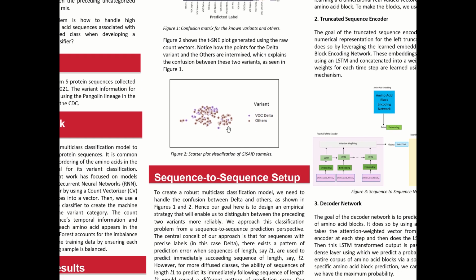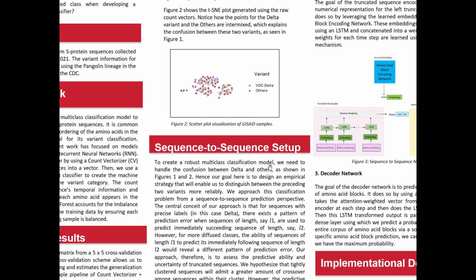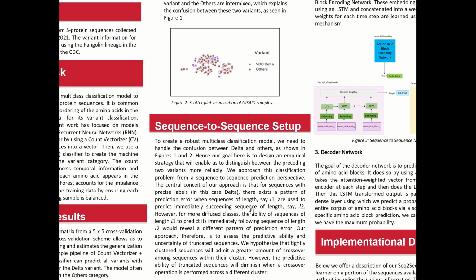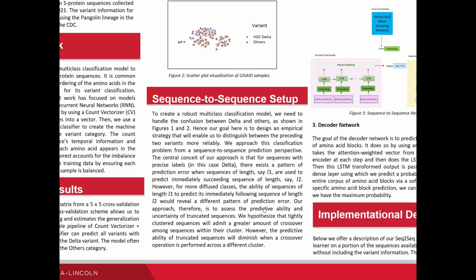So in order to create a robust multi-class classification model, we need to handle the confusion between delta and others. And we approach this from a sequence to sequence perspective. The central idea being that if we just use the left-hand side truncated sequence to predict the right-hand side truncated sequence, the kind of errors we would see in that prediction would be very different for, let's say, a tightly clustered category that has a lot of signal and a less tightly packed category which has a lot of noise.